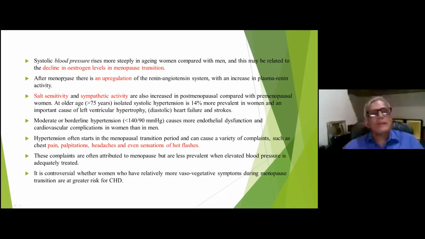As far as the blood pressure is concerned, systolic blood pressure rises more steeply once the menopause sets in. And this is because of the decline in the estrogen level in the menopause transition. There is an upregulation of the renin-angiotensin system, and there is change in the salt sensitivity and sympathetic activity. So at older age, that is more than 75 years, isolated systolic hypertension is 14% higher in women compared to the men, and left ventricular hypertrophy is also more common.